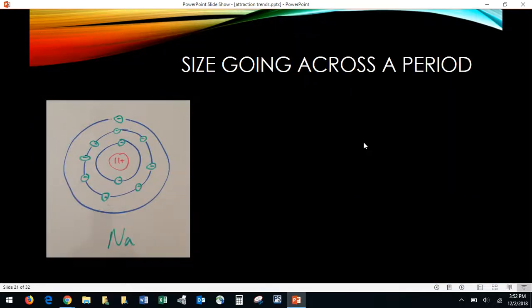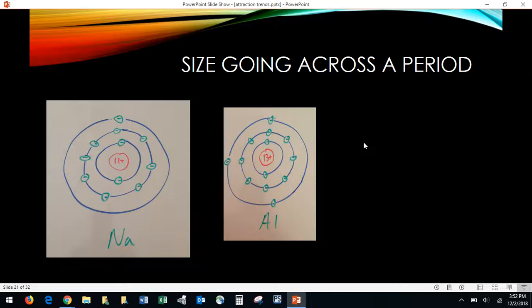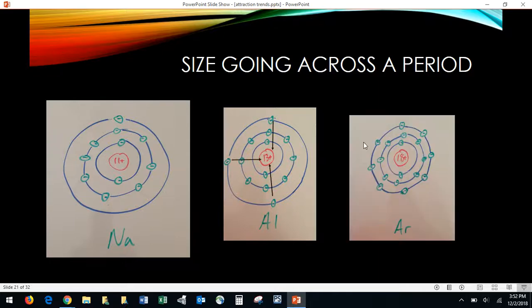As you go across a period, though, you're not adding another energy level. You're just adding more electrons to that final energy level.